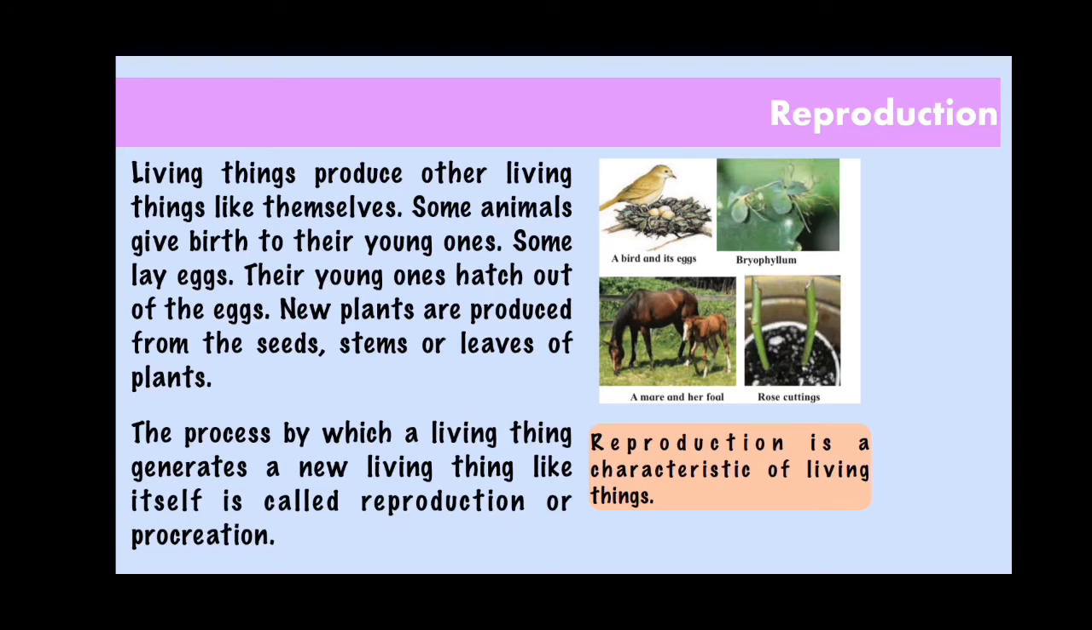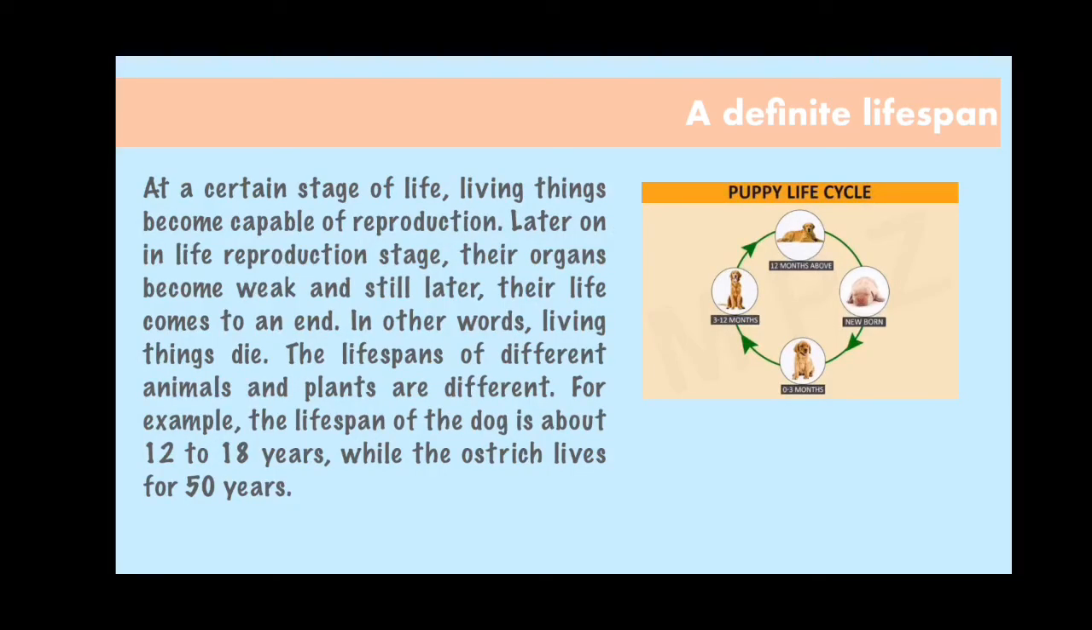As we studied from the beginning, we are going to see different characteristics of living things which are very important to study. A definite lifespan. Okay, so now let us study about a definite lifespan. The lifespan of plants and animals is different. For example, as given here, a dog lives for 12 to 18 years while an ostrich lives for 50 years. Isn't that amazing? On the other hand, plants do not have any specific lifespan. They live for a much longer time than animals.